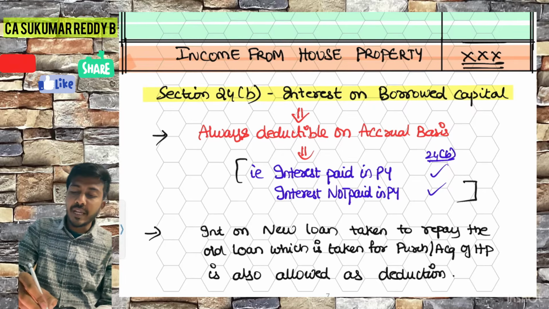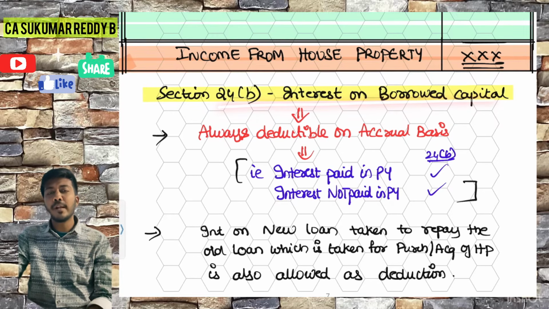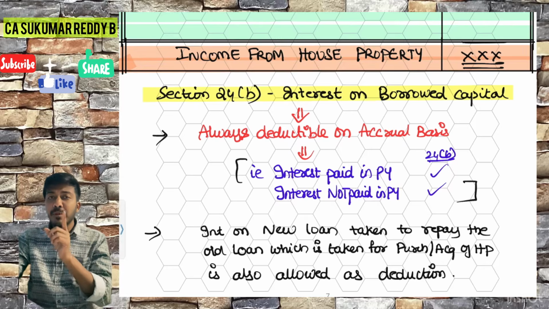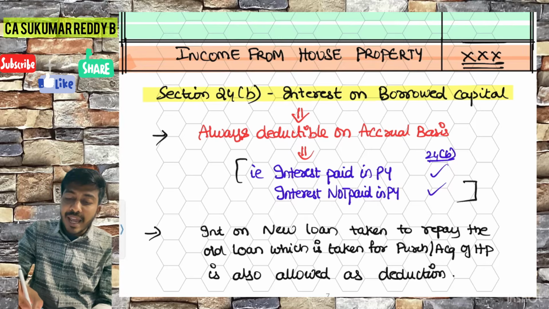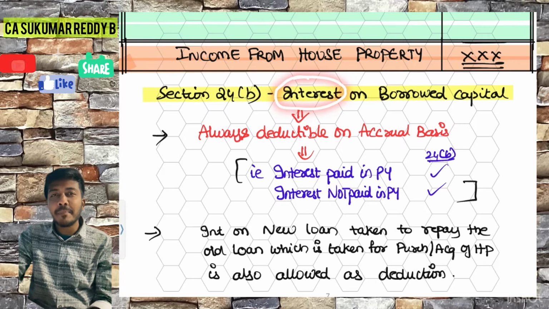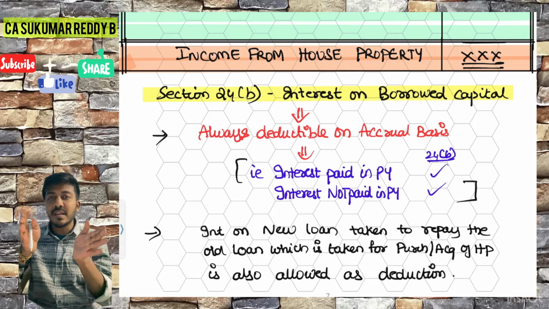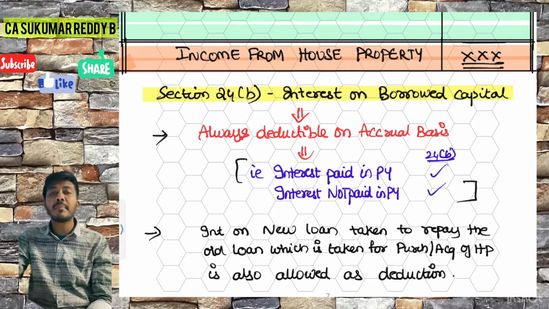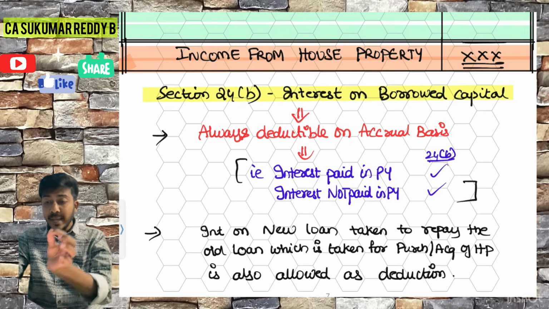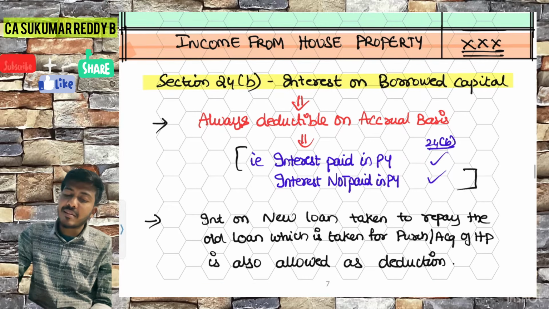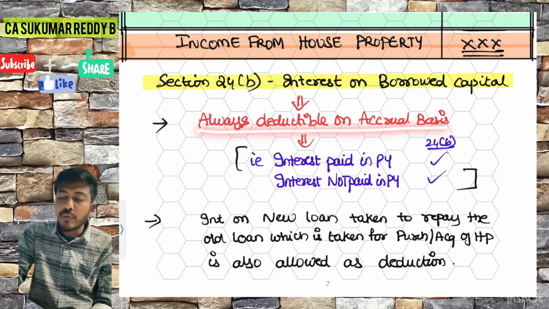Section 24B. I wanted to tell you some important points about this. We have seen that municipal taxes must be paid by the owner, right? Like that, interest need not be paid. It is allowed on accrual basis. Whatever accrues in a particular previous year, that accrued amount fully you can minus under section 24B based on the below conditions. Got it? Which means we can say, always deductible on accrual basis.